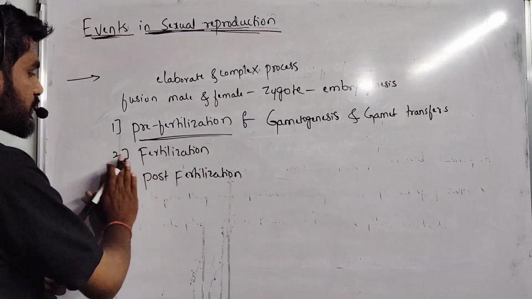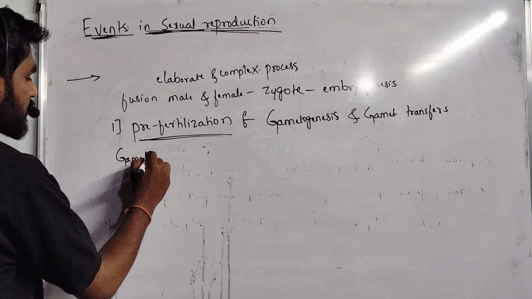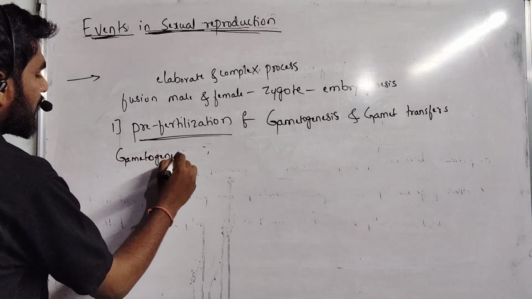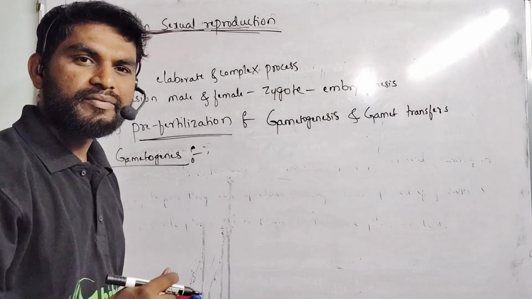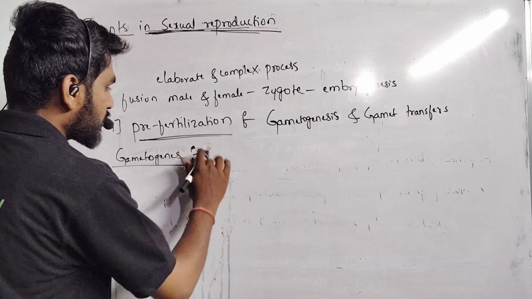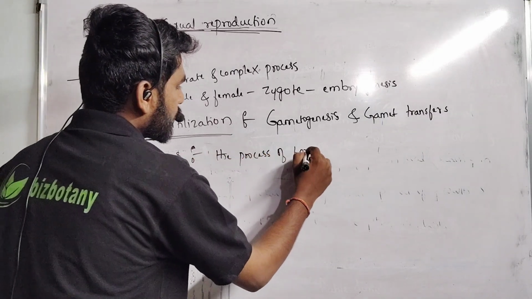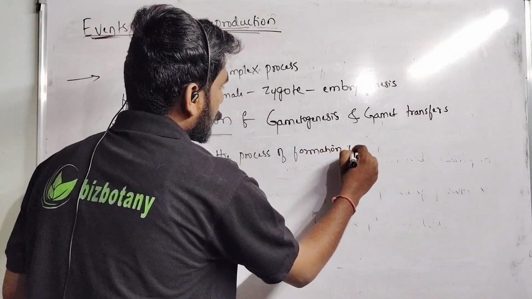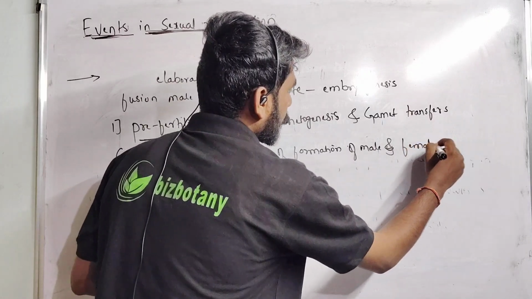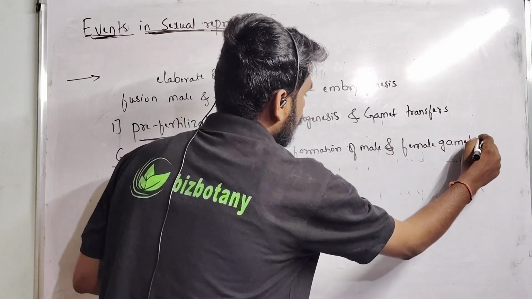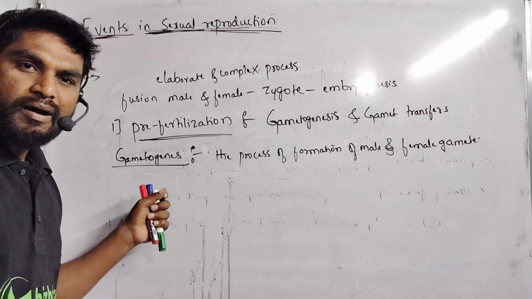First one is gametogenesis. In gametogenesis, both male and female gametes are forming. The process of formation of male and female gametes, we call it gametogenesis. Okay, in this case the gametes may be similar or dissimilar.